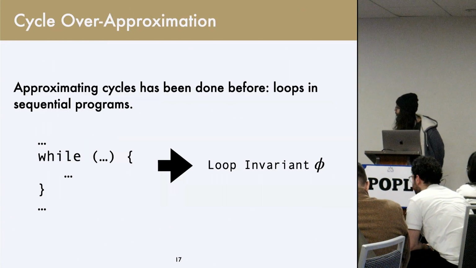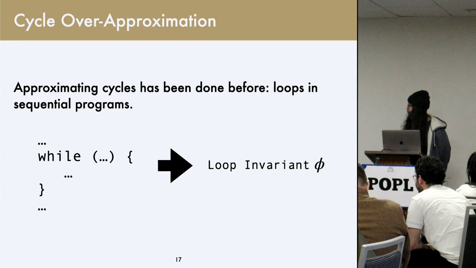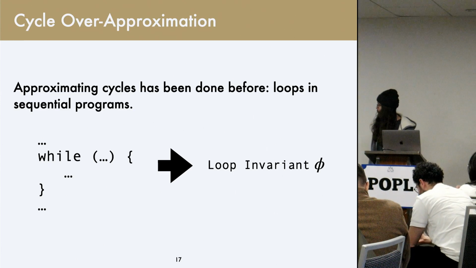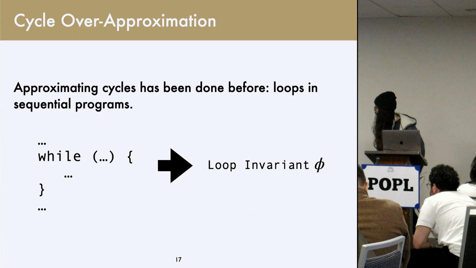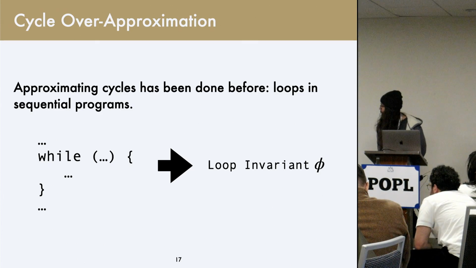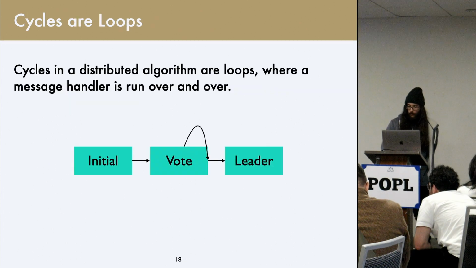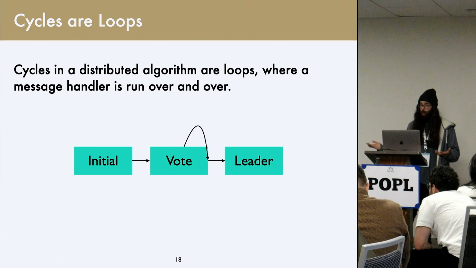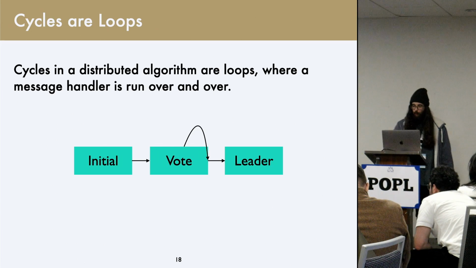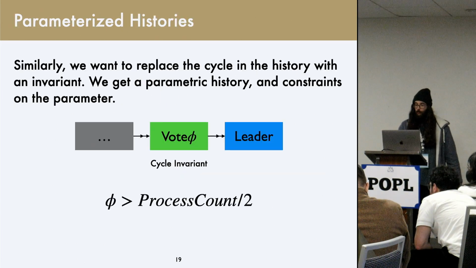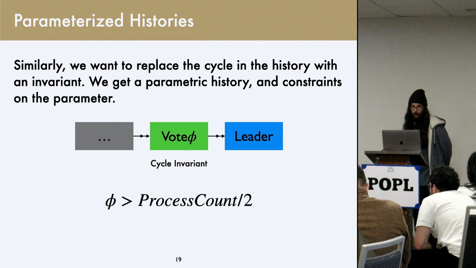So approximating cycles isn't a new idea. It's been done in sequential programming forever, where we have some loop and we want to find a loop invariant. And intuitively, we want to try and think of these cycles as being loops. And we have a loop, we want to find some sort of invariant for that loop.